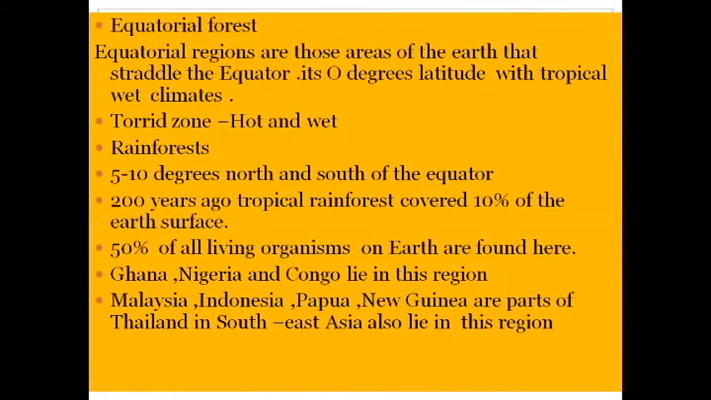Yes or no? Equatorial regions are those areas of the earth that straddle the equator. It is at 0 degree latitude with a tropical wet climate. And what is the climate? It is a torrid zone. Torrid zone means, in the last class only you learned about the torrid zone. It is very hot and wet. Why is it very hot? Because it is near the equator. At the equator the sun rays fall very directly on the places, so that's why it is very hot.